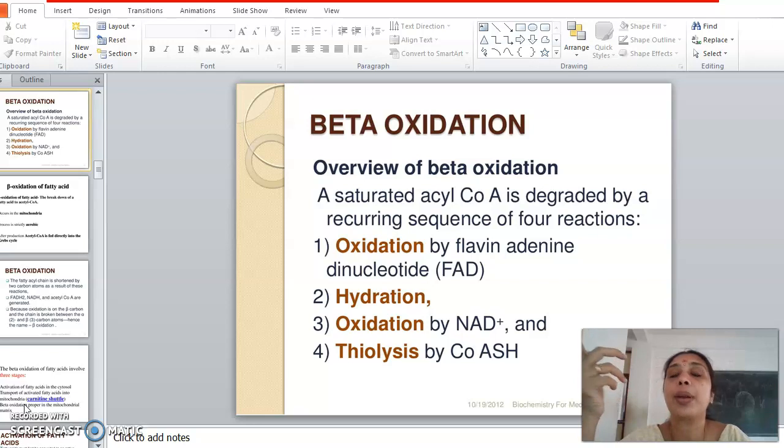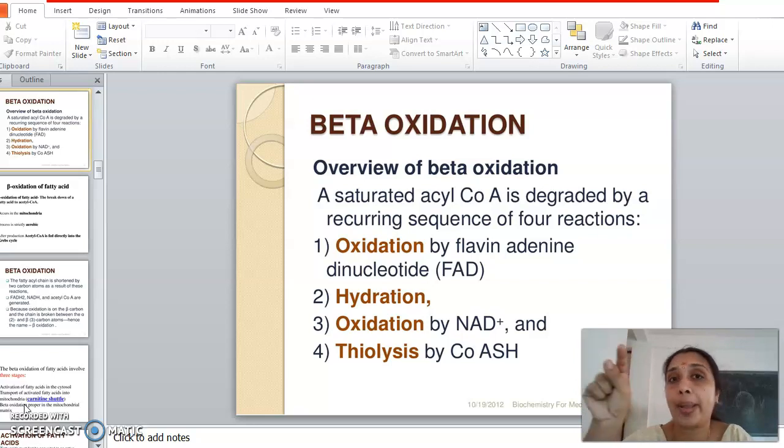In the mitochondrial matrix, the fatty acids are subjected to the catabolism process known as beta oxidation, because it is the beta carbon atom which is undergoing the action of all the enzymes. So it is on the beta position, or in between the second and the third carbon atom, starting from the functional group COSCoA, fatty acyl CoA.